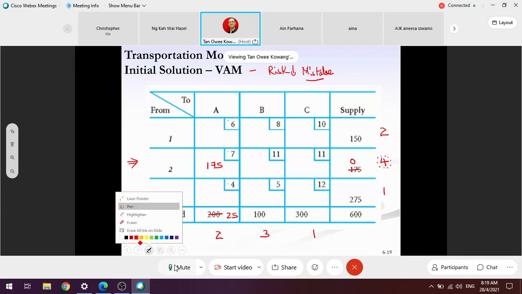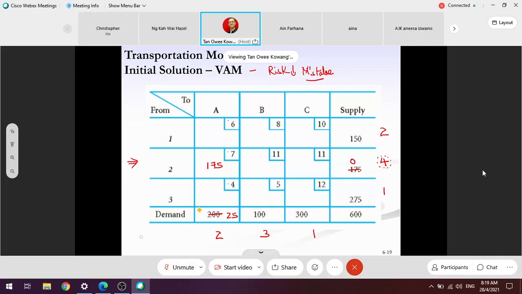I need to go for the second round, whereby I will calculate the costs again. Ignore this and ignore this. Why I ignore these 2 is because row number 2, or supply for source 2, has been used up. The 175 units from supply 2 have been allocated. So I recalculate the cost here.